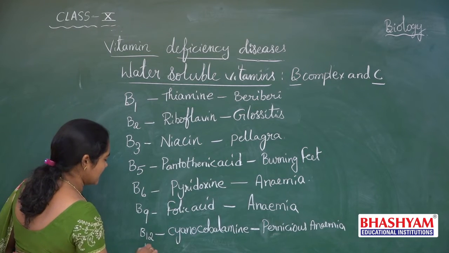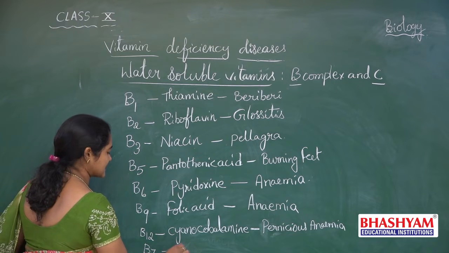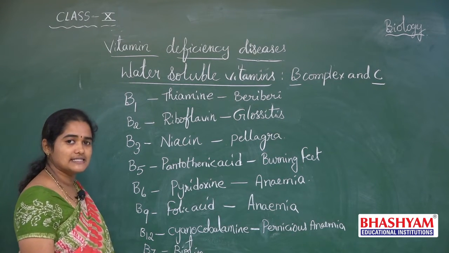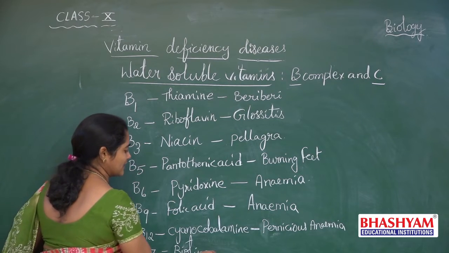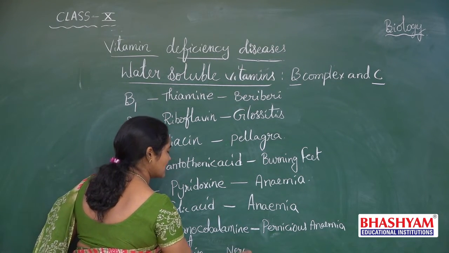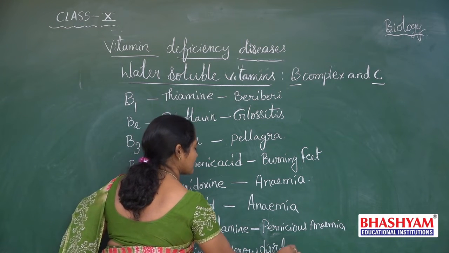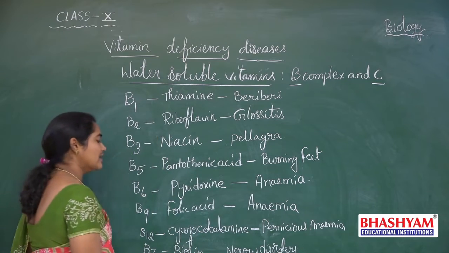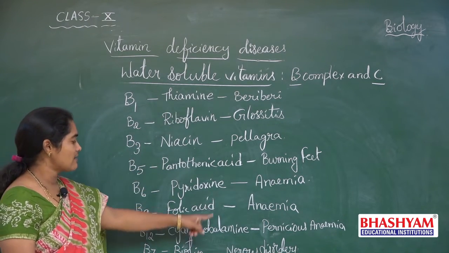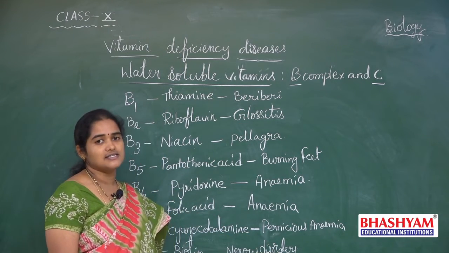And another B complex vitamin is B7. Its chemical name is biotin, and the deficiency disease is nervous disorder. So these are the different B complex vitamins and their chemical names and their deficiency diseases.